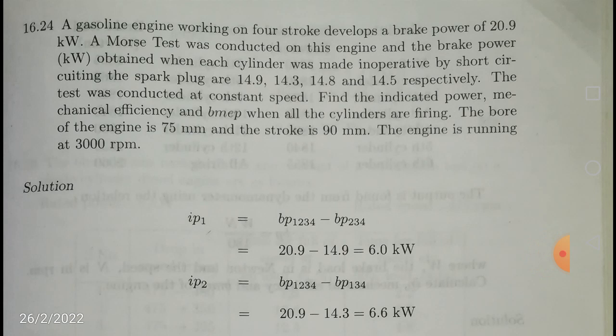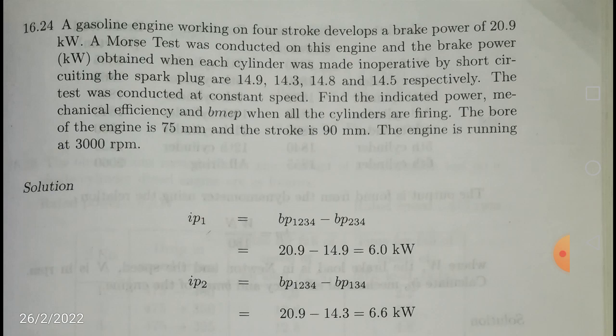Every time I found in a number of your previous papers, 2018 AP and 2015 Telangana, there used to be one question on the Morse test and also one question on the efficiency of the Otto or Diesel cycle, basically the Otto cycle, involving finding the compression ratio. He will give the clearance volume and stroke volume, from that you have to derive the compression ratio and use that in the expression for efficiency, right? That problem was coming almost every time, and definitely you can expect one question from the Morse test.